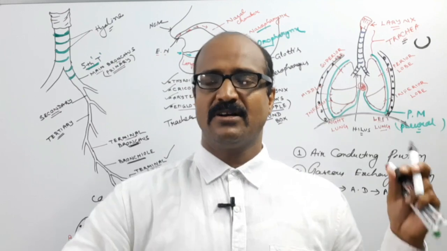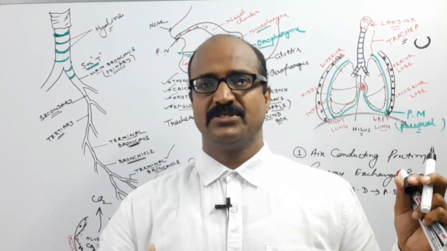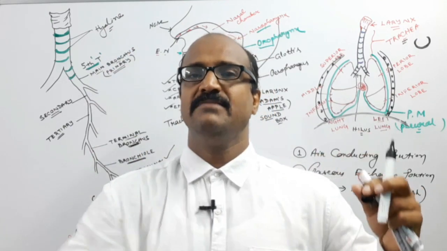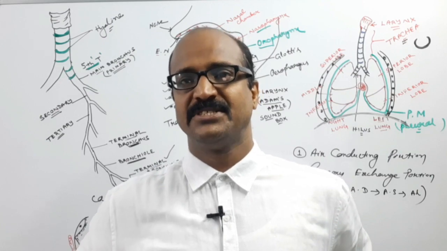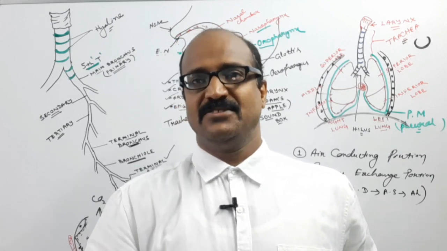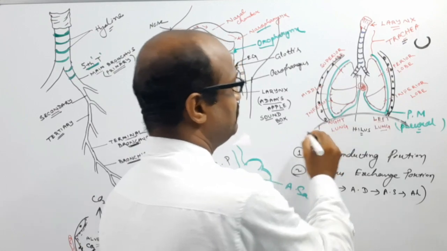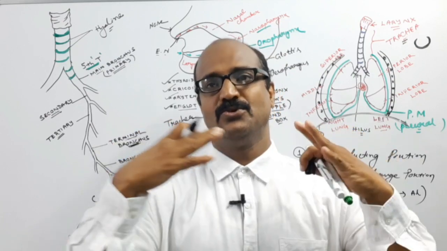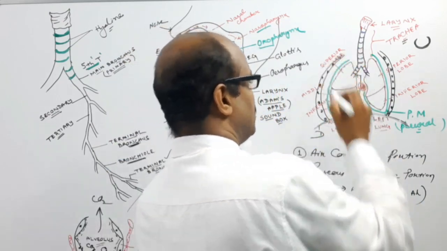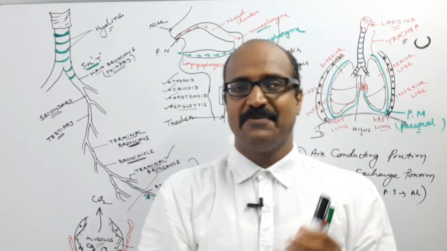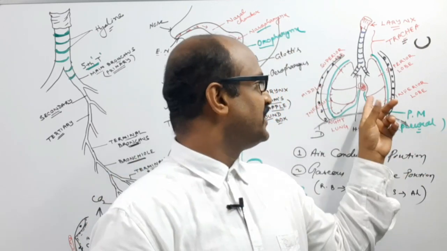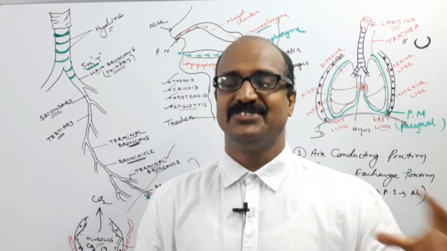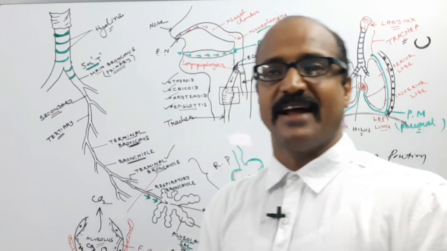So the thoracic chamber or the pleural cavity is covered ventrally by the sternum, dorsally by the vertebral column, at the sides by the ribs, and the posterior side is the diaphragm, and the anterior region is the shoulder. So everywhere it is covered by different structures. The pleural cavity is an airtight chamber. You have to remember, this is the airtight chamber.